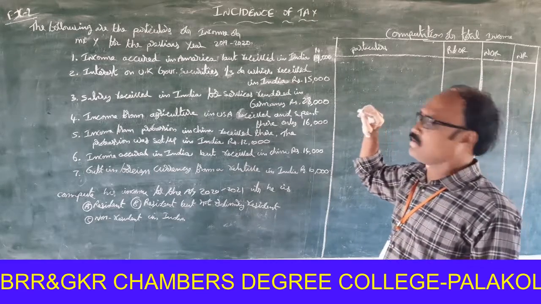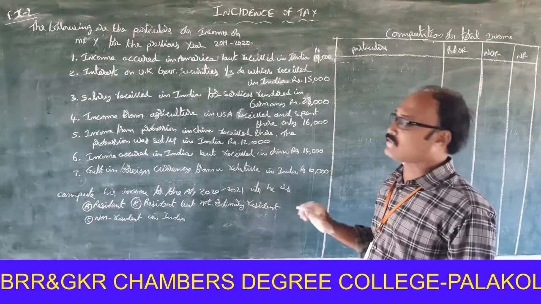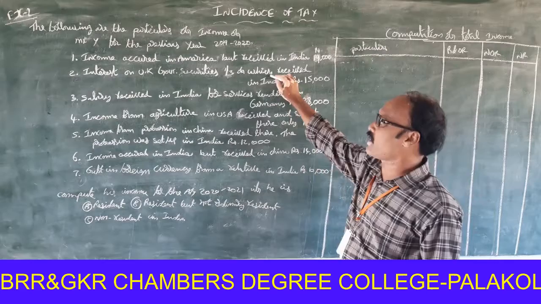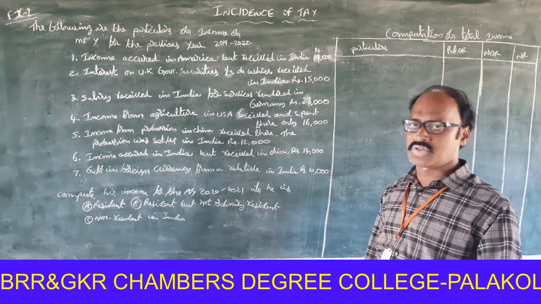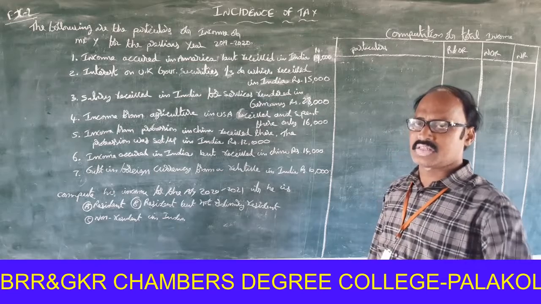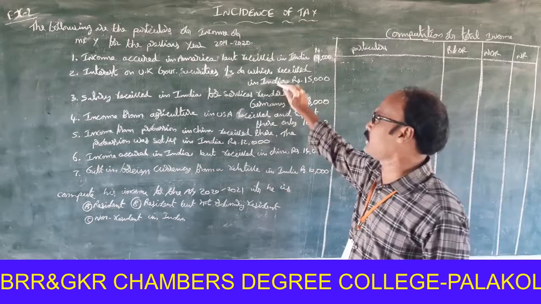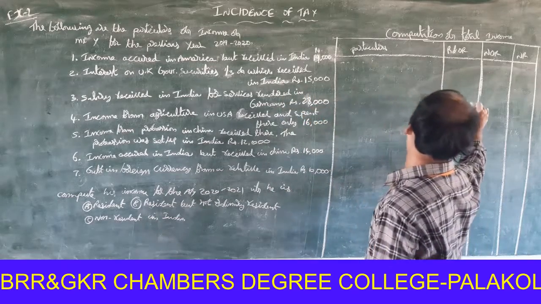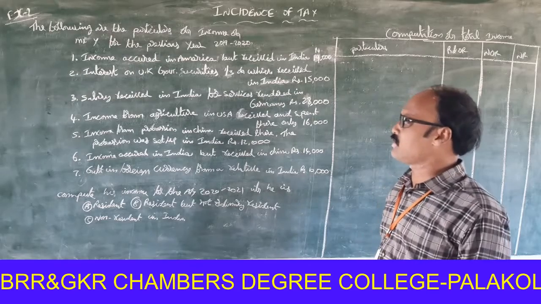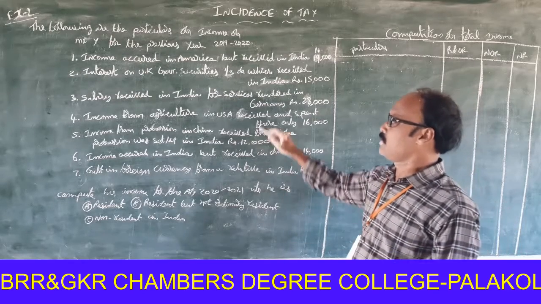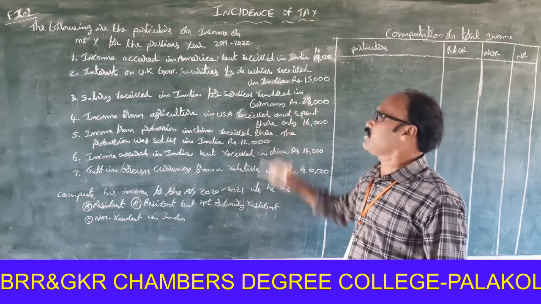But 2/3 is equal to 10,000. 10,000 amount is to be treated as foreign income. If it is foreign income, you have to check one thing: is it controlled by the Indian government or not? No, it is not controlled by the Indian government. So it is only taxable for resident and ordinary resident.